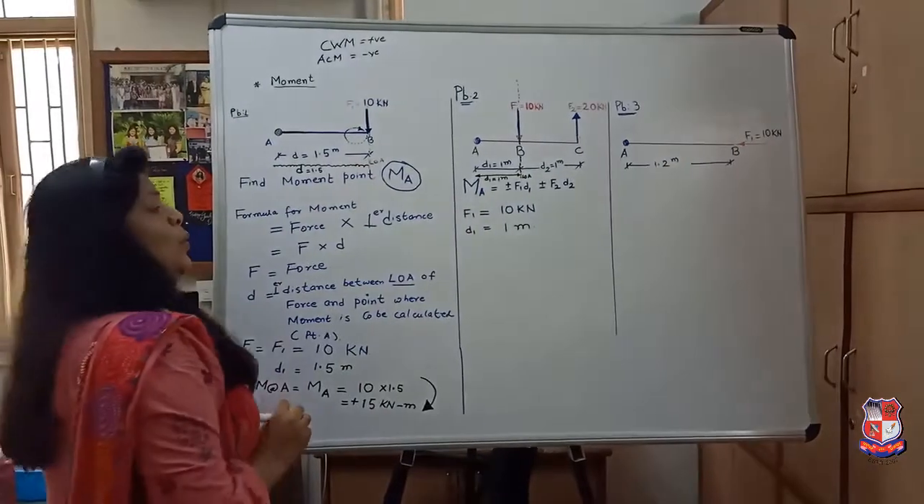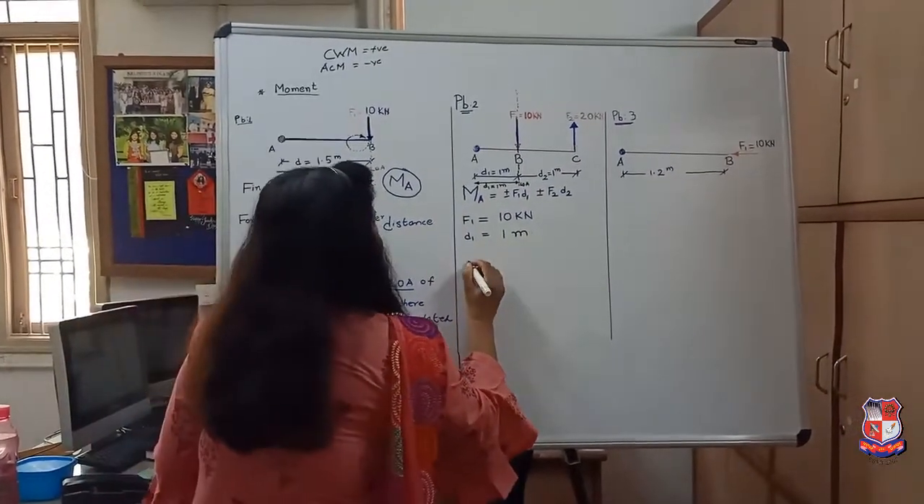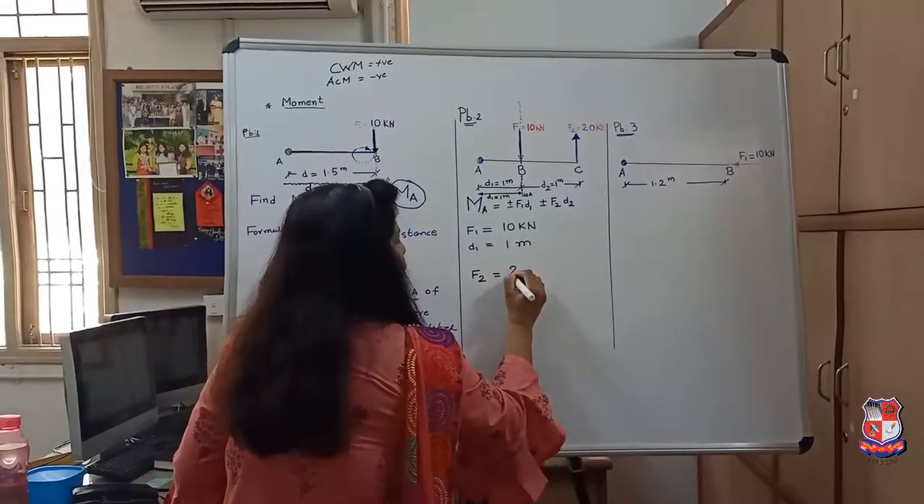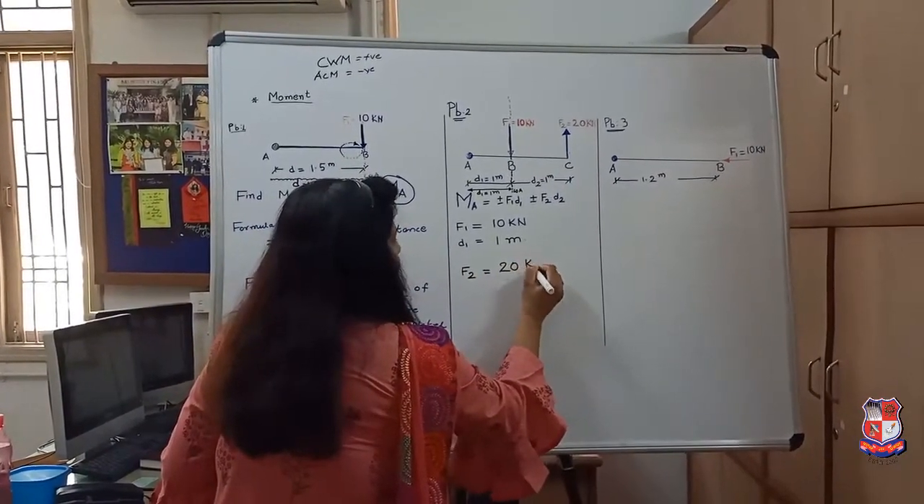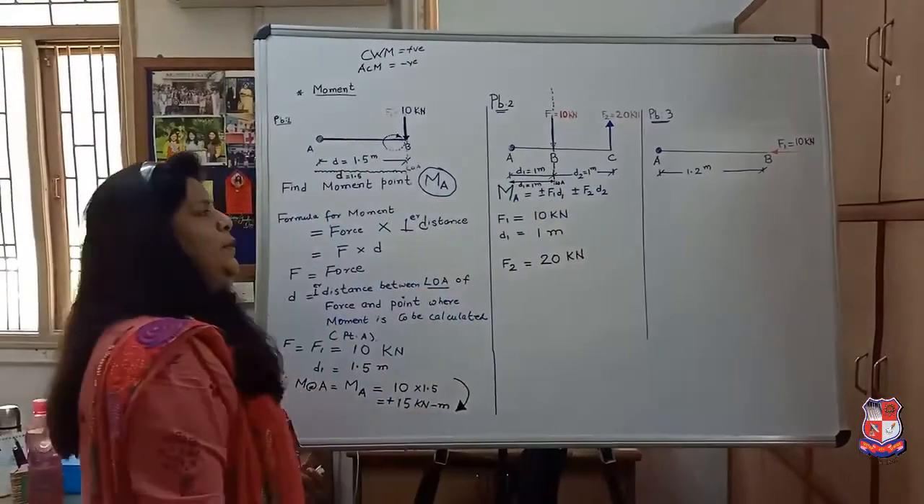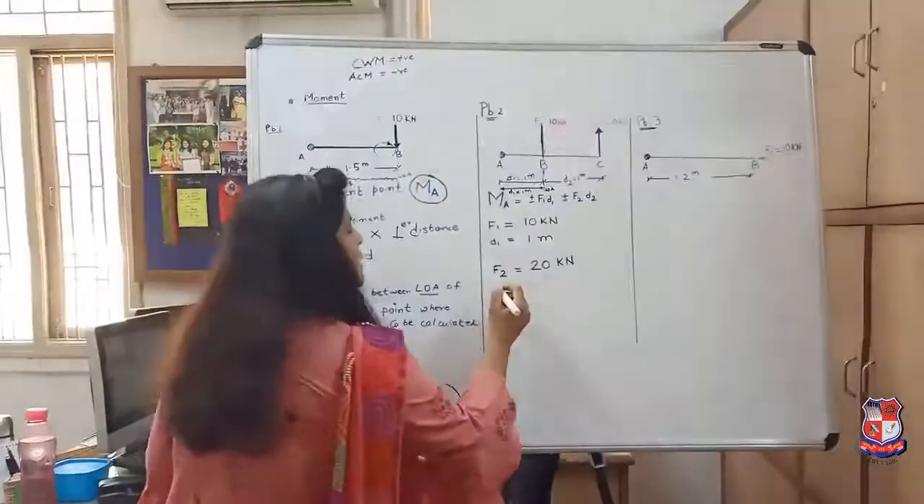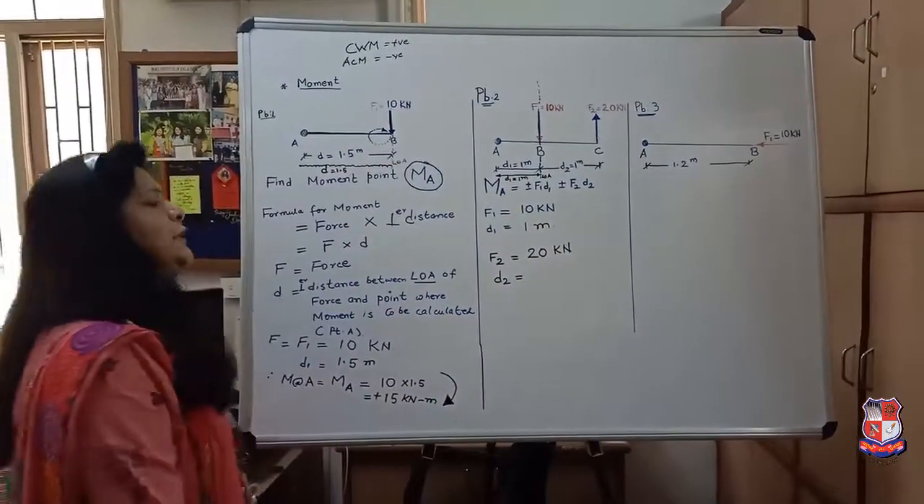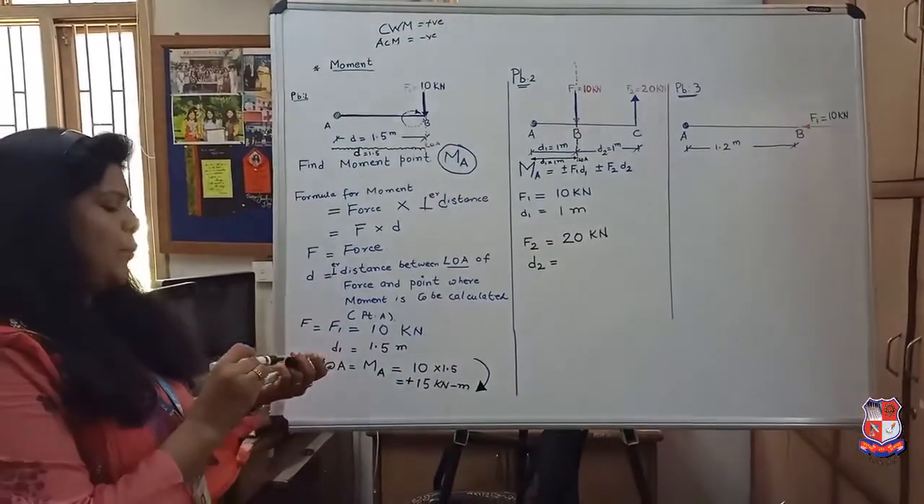Now, second is your F2 force. What is its magnitude? 20 kilonewtons, so we show 20 kilonewtons. Now what will be the distance D2? Again, I have to first find the line of action of the force.